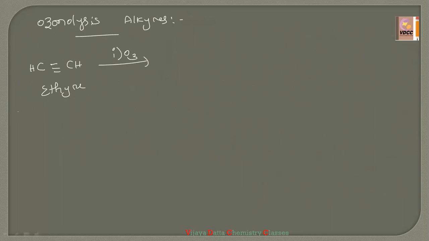Then I write CH single bond CH, because I am replacing only the double bond. You have to break the double bond and add the two oxygens to this. Then CH C double bond O, single bond, C double bond O, H, right? So this is the product, COH.